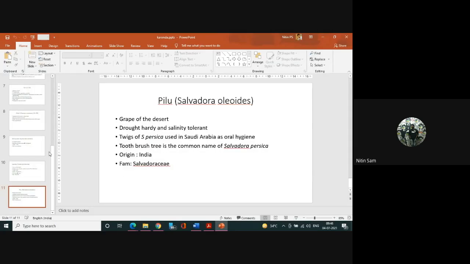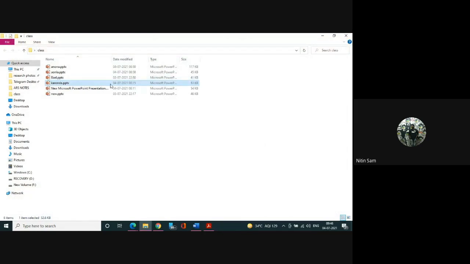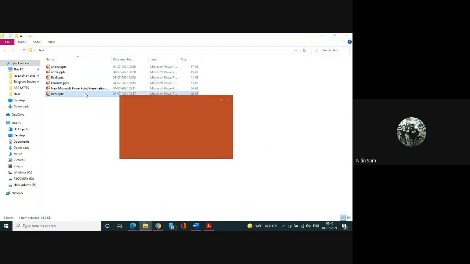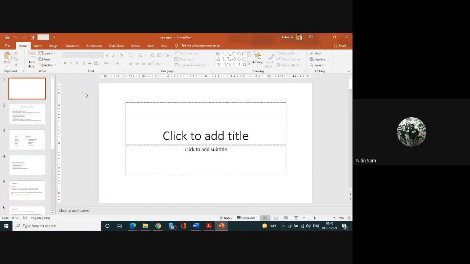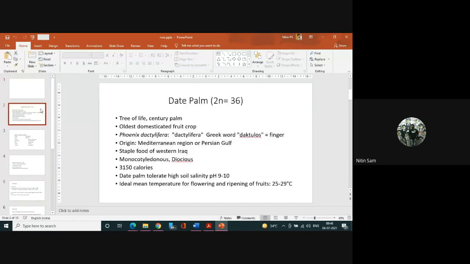So these were all the minor crops. The information in these slides is enough, or more than enough, for preparation. So please remember all these points. Coming to the next crop, that is date.